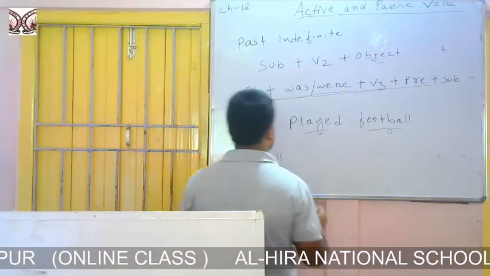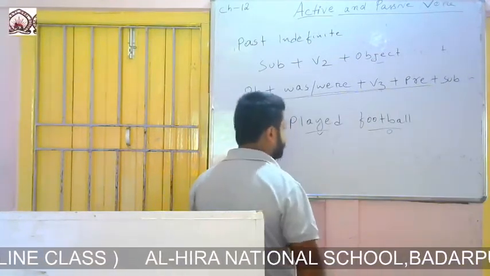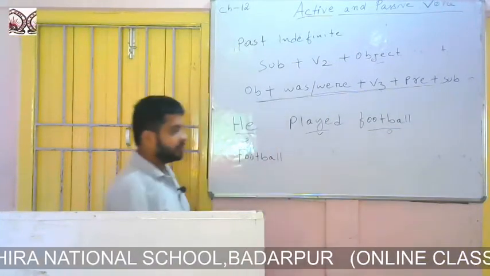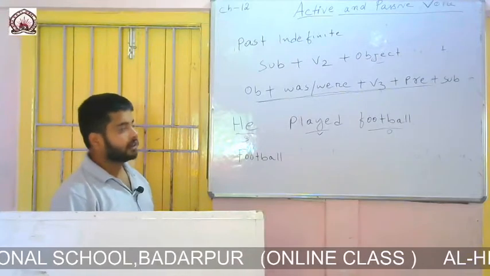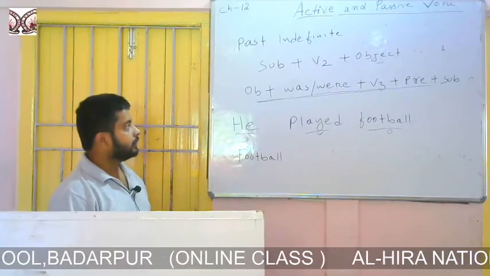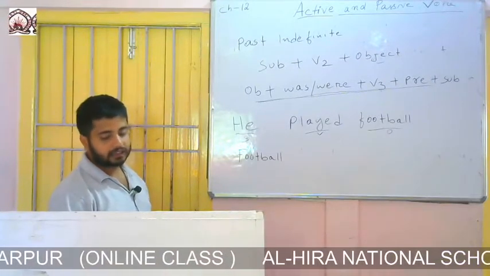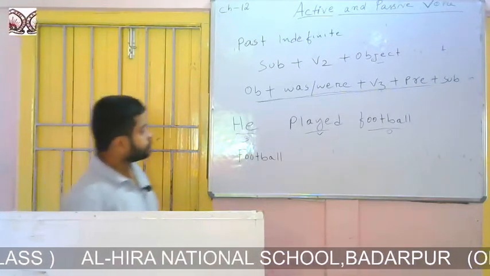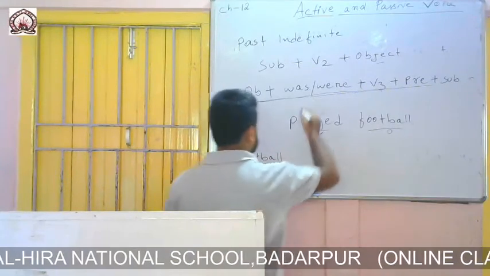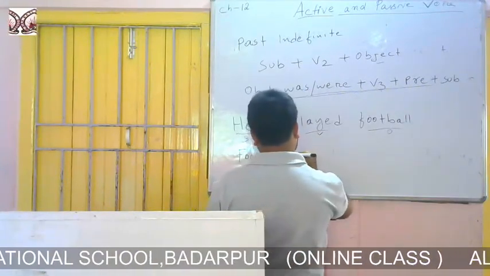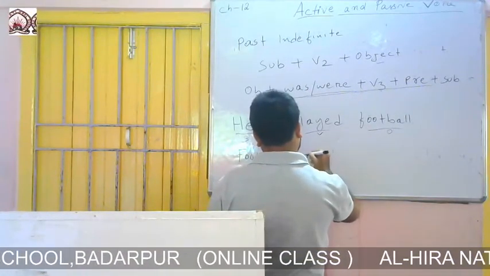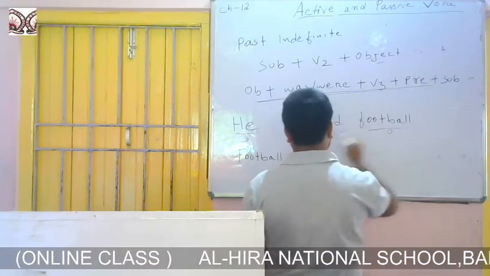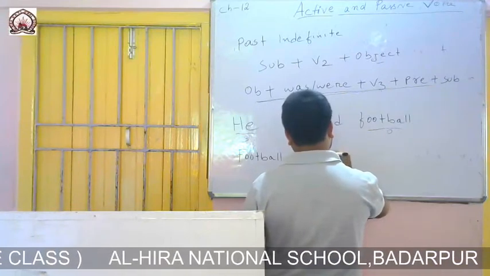Then what we will do? We will write was or were according to the new subject. If the subject is singular, then we will use was. Otherwise we will use were. So football is singular, so we will use was. Football was. Then third form of the verb. So football was played.